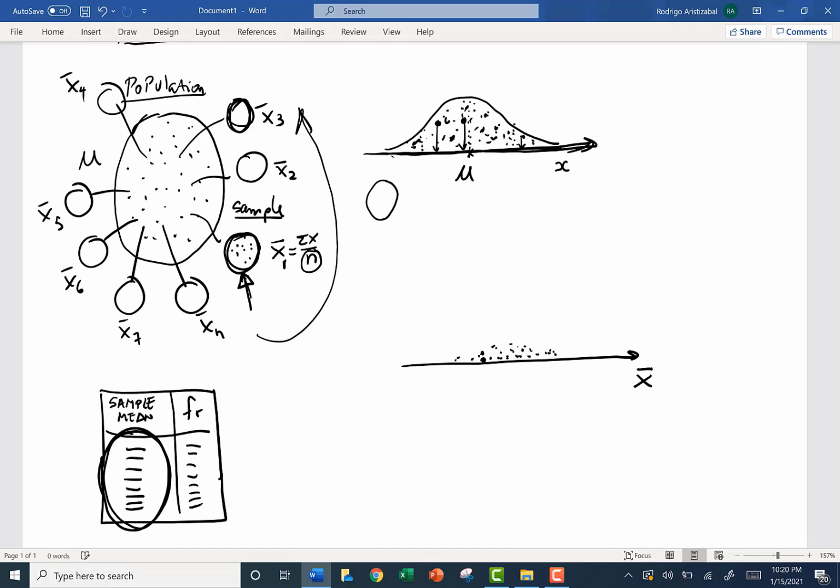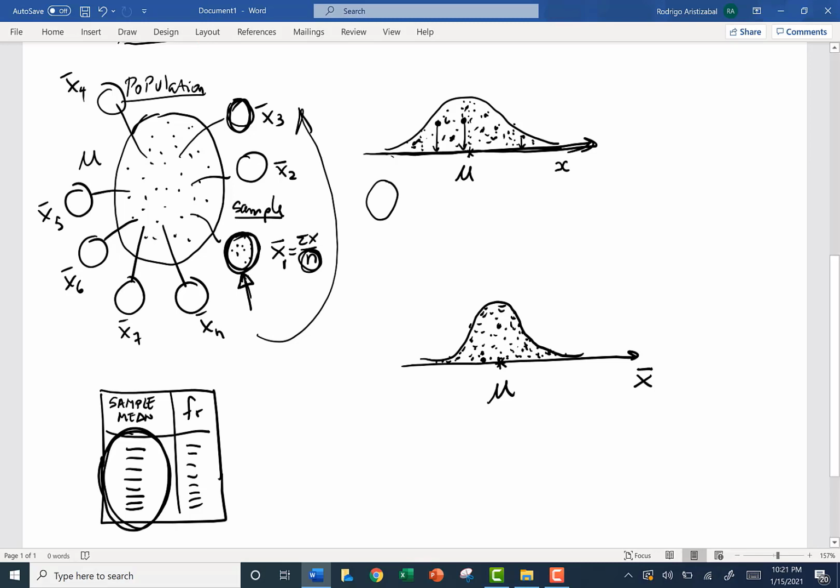At the end, when we finish with all samples of the same size and we obtain the mean from all of these samples, we are going to obtain this pile. Remember, each point in this pile represents one sample of size n. The shape of the distribution also will be normal in our example. The center of the distribution will be exactly the mean of the population.